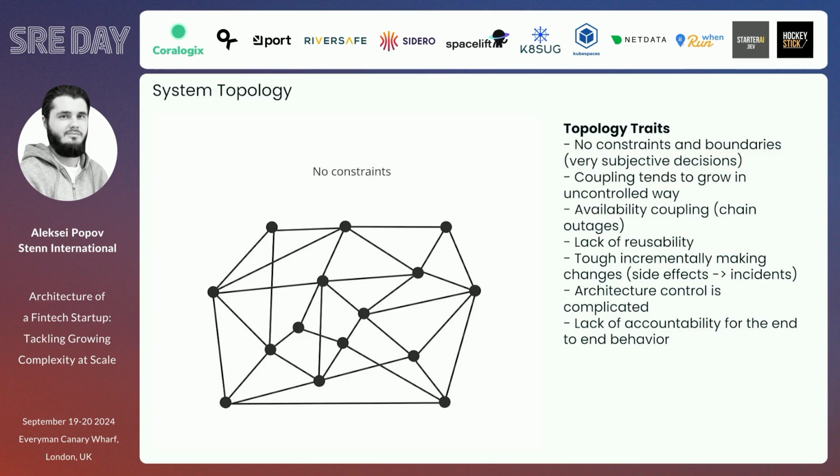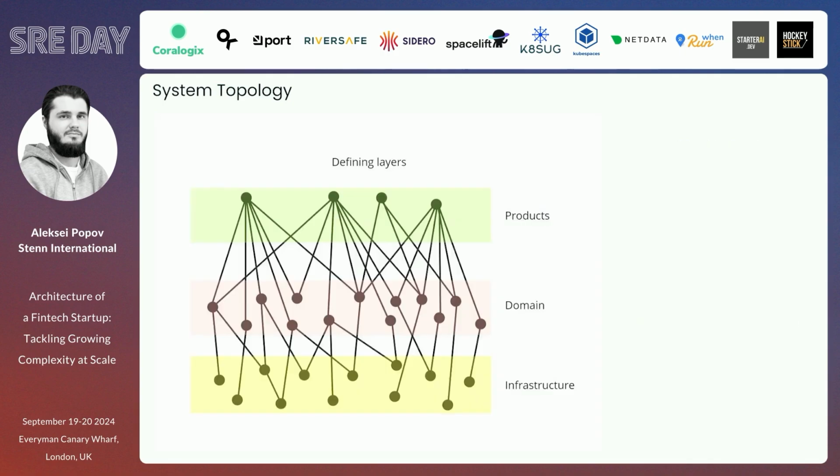The first thing we can do is define layers, starting to define our system and our services in some layers. For instance, we have a domain layer related to our domain. Technically, at that point we're solving the main problem, the essential complexity, like KYC, for instance, or AML. Then an infrastructure layer, which is generic and reusable by anything in the system, and also a products layer, where our value proposition lives, and which is the part that I would say we sell to our customers or use to solve their problem.